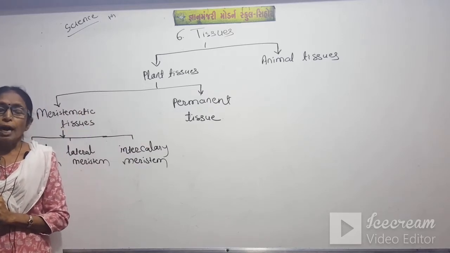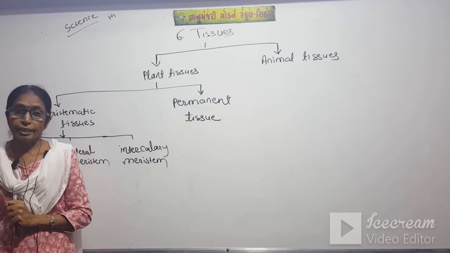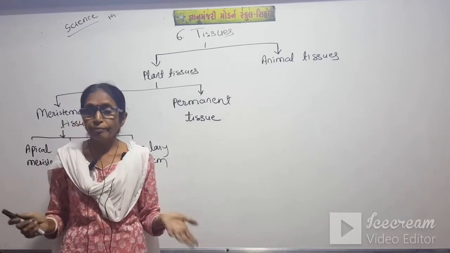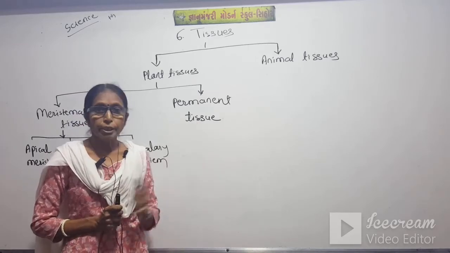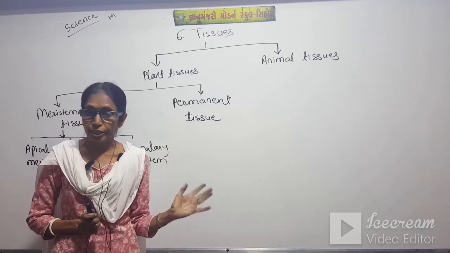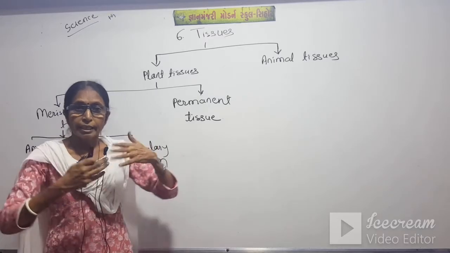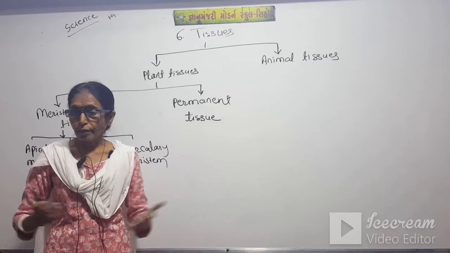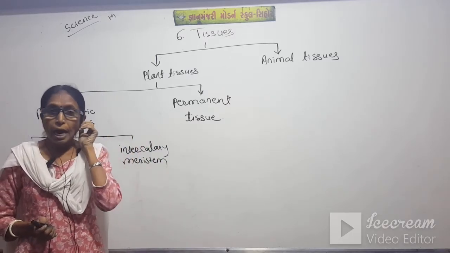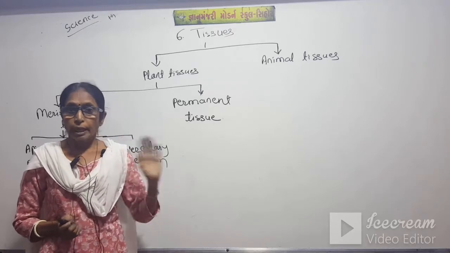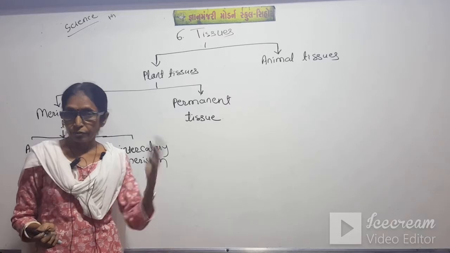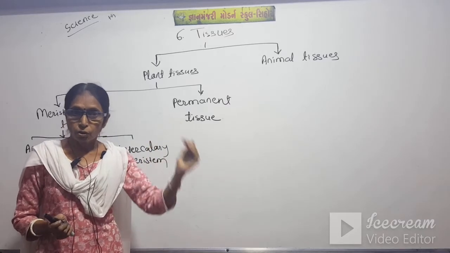Meristematic tissues are the tissues which have the possibility to divide. But in permanent tissue, the number of cells is not increased. Meristematic tissue has the ability to divide, but permanent tissues lose the ability to divide. So they will die after their functions are over.